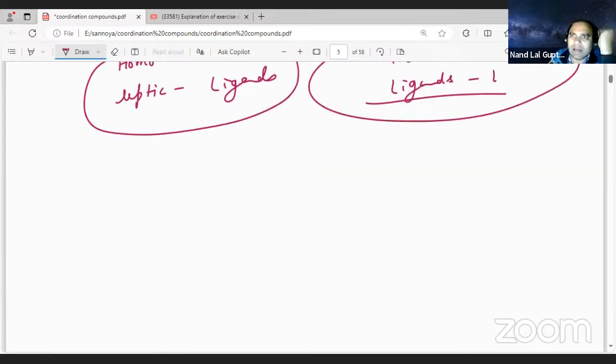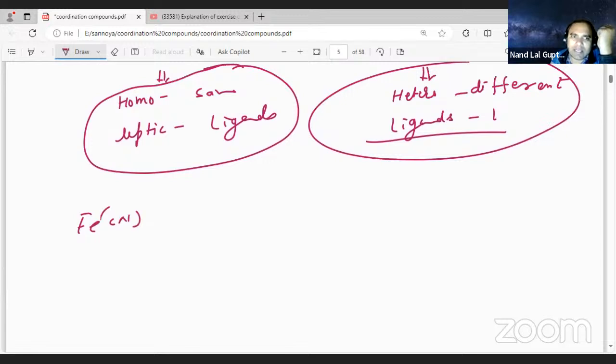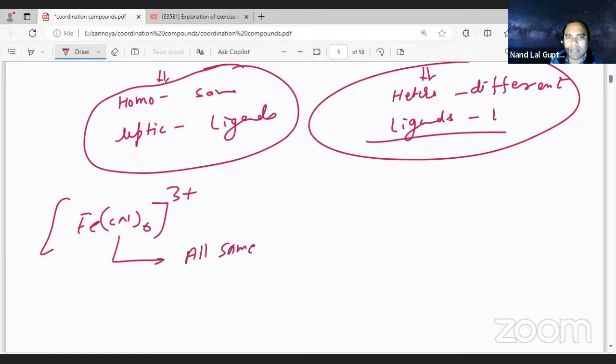Let us go with an example. Suppose you are taking Fe(CN)6 with 3 plus. All 6 ligands are the same, so it is going to be homoleptic.